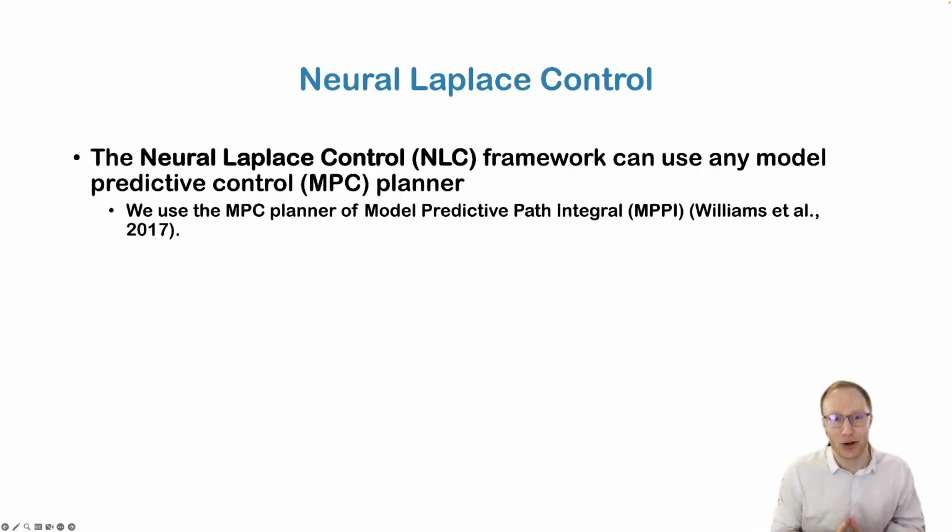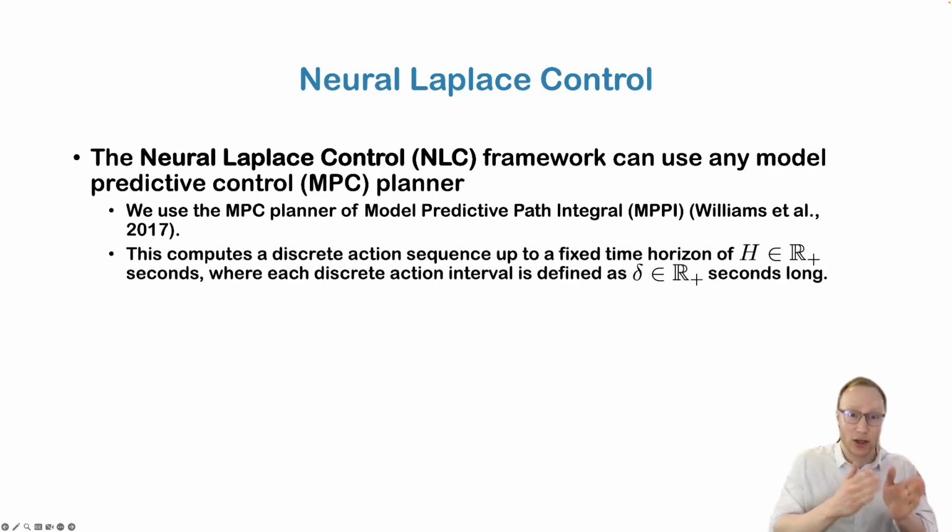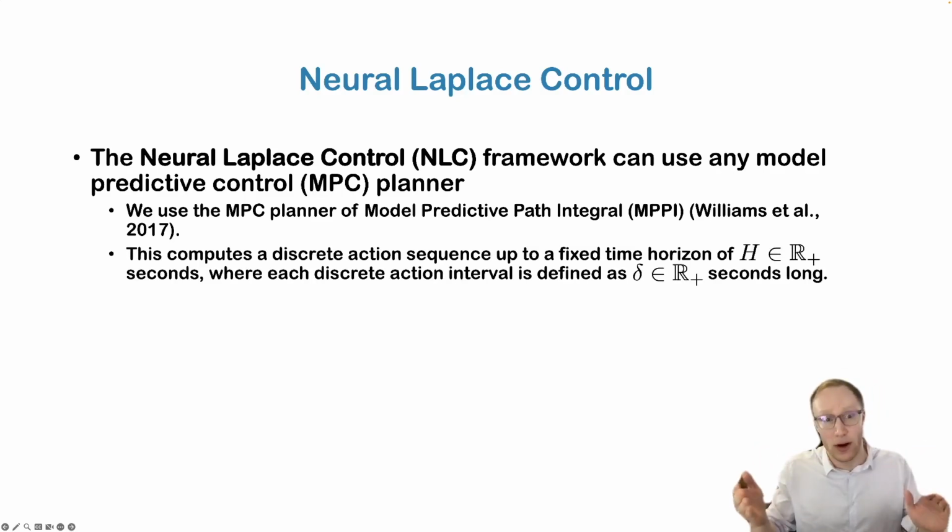So Neural Laplace Control is a framework that can use any model predictive control planner. Principally, we use the model predictive control planner of model predictive path integral. This computes a discrete action sequence up to a fixed time horizon, where each discrete action interval is defined as a small delta seconds long.